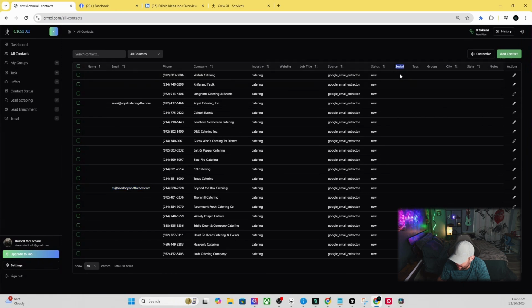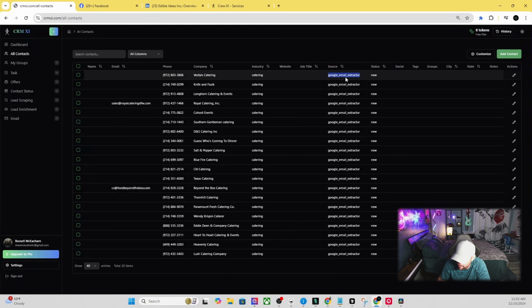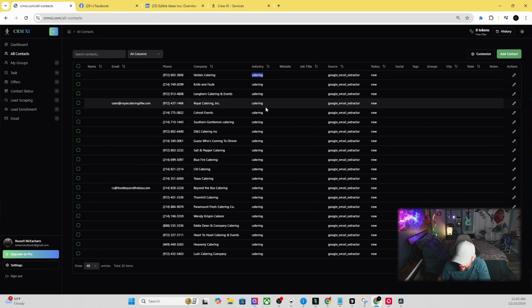Again, the social, I can get that working pretty easy, but the social should be popping up once I update that. We got the source, the app that we used in the lead scraping thing. We call it Google Email Extractor, but as we know, it's not a Google Email Extractor. It's just Google Places is what I'll rename it to. We got the industry catering.